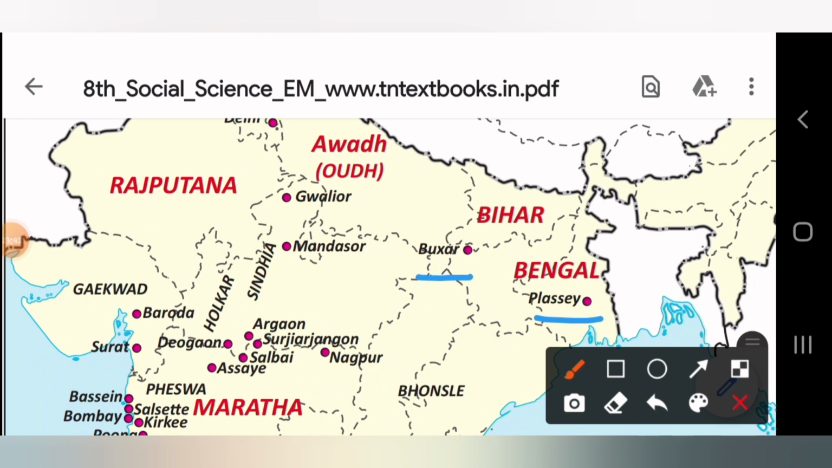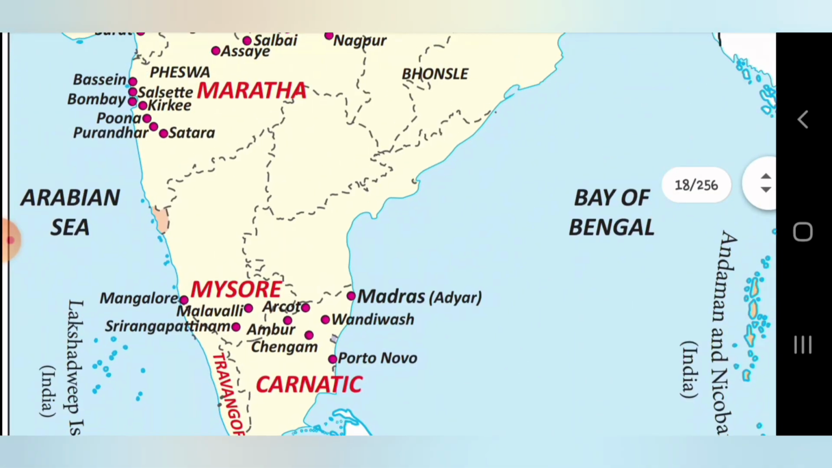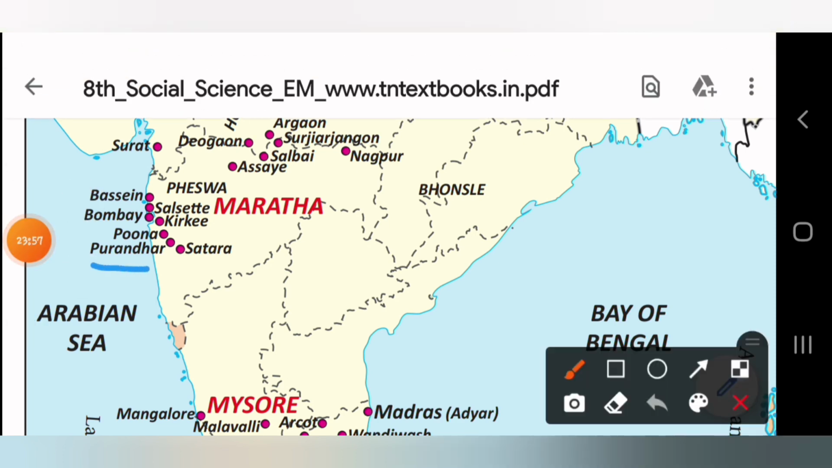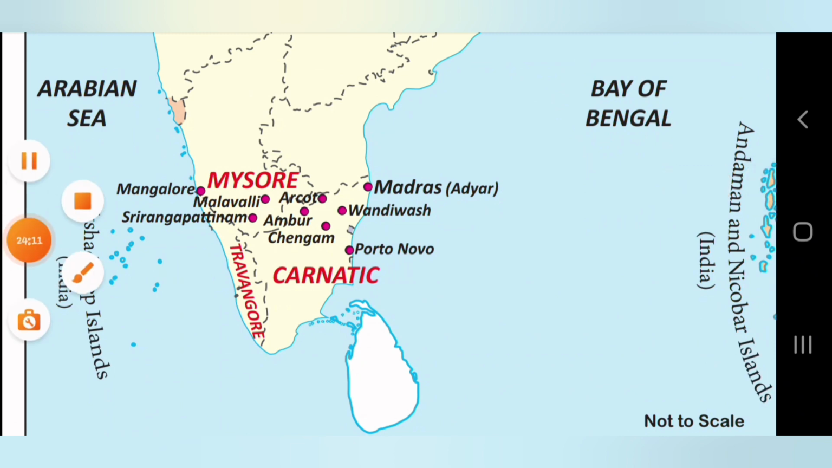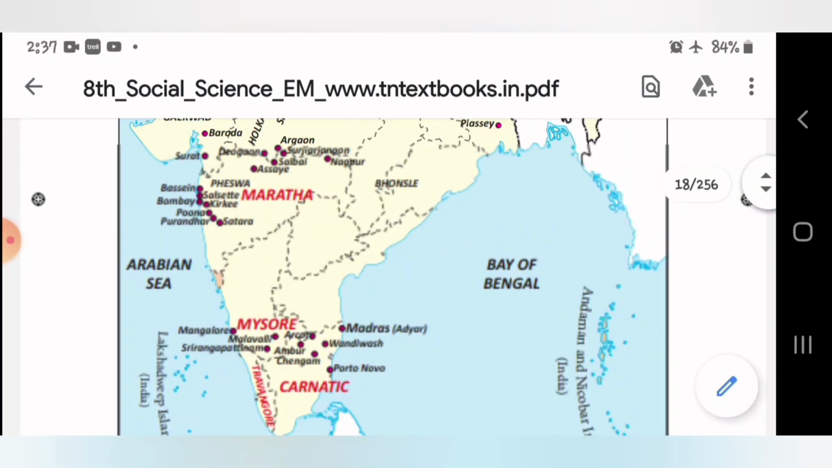Next one, Purandar. So, where is Purandar? Purandar is here, just below Pune. And next one is Arcot. Arcot is just here, just above Ambur. And the last one is Vandivash. Vandivash is here. So, all these 5 places you are supposed to mark in the India river map.